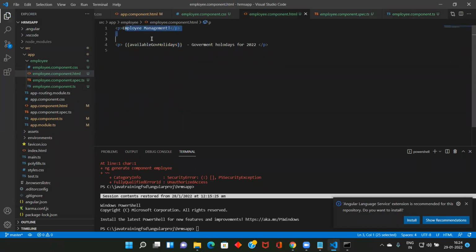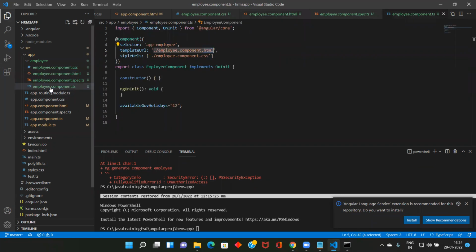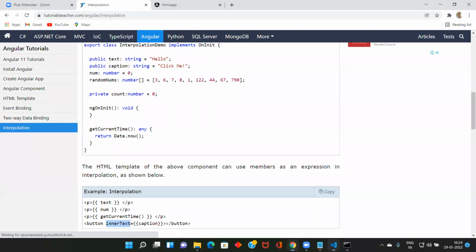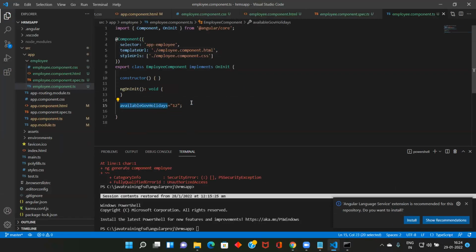This is HTML. This HTML is associated with a component. Then you need to see the component there. This is the component, and this class is associated with this HTML, and this is the tag name. I think all of you have some clear idea about this one. Okay, so that's how I am able to read the value of this 12 and display it here.